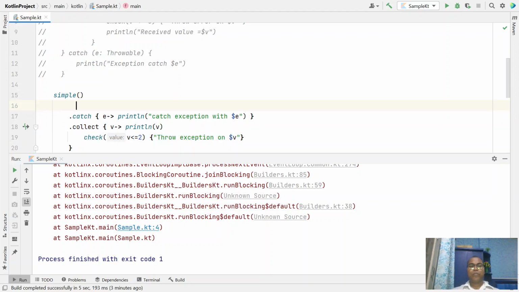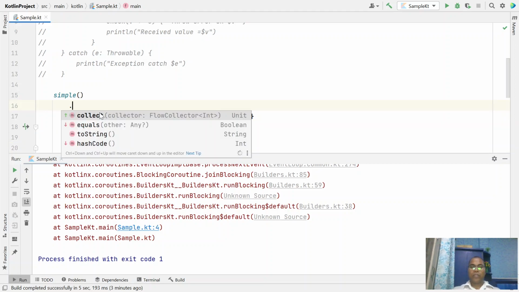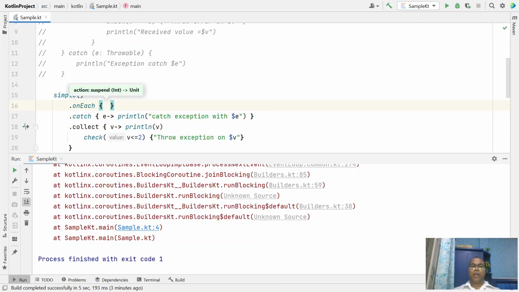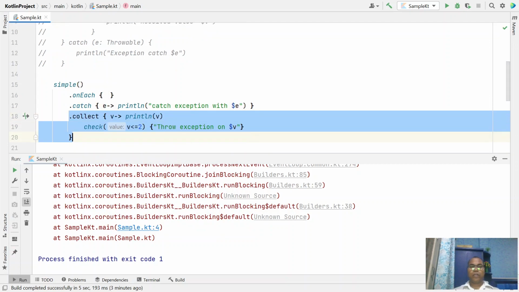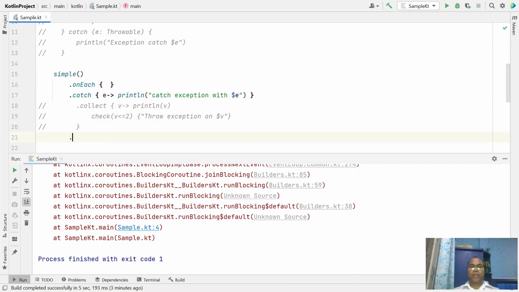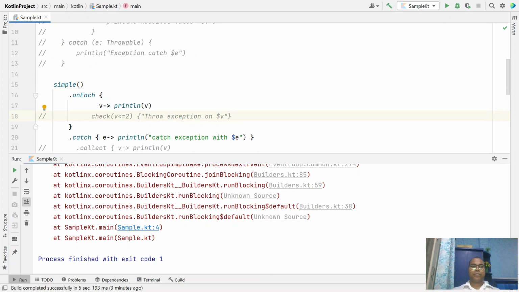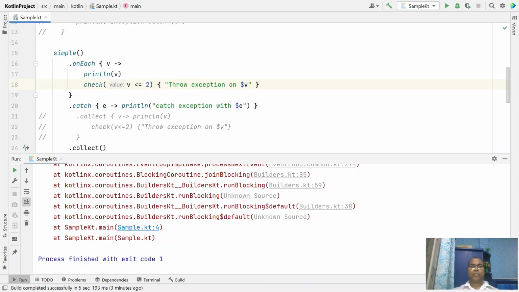So we have to move whatever the code is. This is another method, onEach. You just don't write this; instead, simply write dot onEach, correct. And now whatever the code is inside this, just do it right here. Now catch has some upstream. If this operator throws some exception, catch is able to handle it.